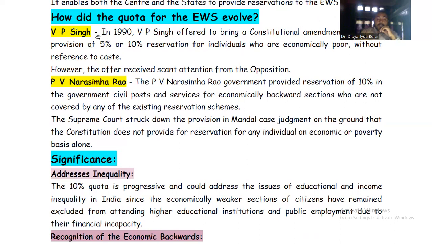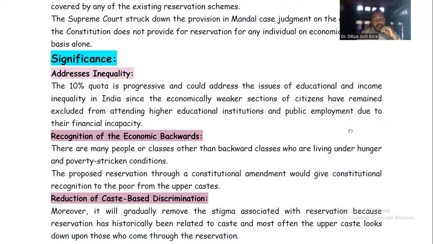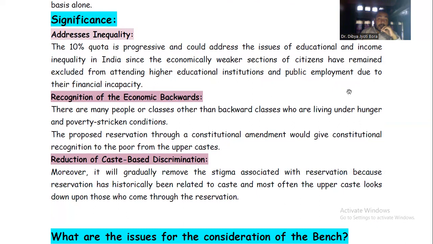Okay, now significance, that is, what is the importance of this EWS quota? First of all, to address inequality, because the 10% quota is progressive and could address the issue of educational and income inequality in India, since the economically weaker sections of citizens have remained excluded from attending the higher educational institution and public employment due to their financial incapacity.